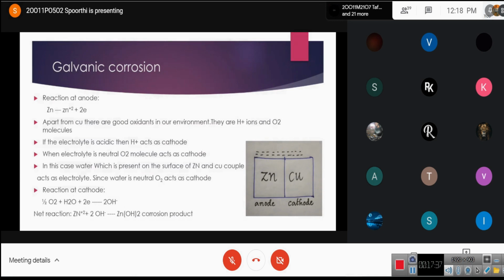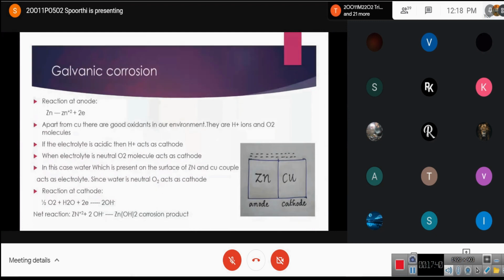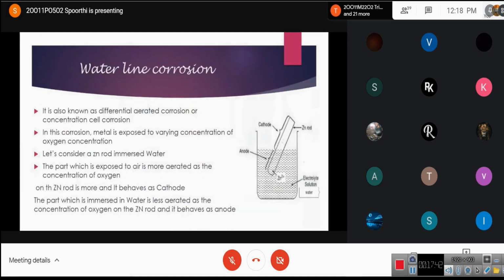And now let's learn about waterline corrosion. Waterline corrosion is also known as differential aerated corrosion or concentration cell corrosion. At the end of this corrosion, we come to know why this has been named as waterline corrosion or differential aerated corrosion or concentration cell corrosion. Now, in this corrosion, metal is exposed to varying concentration of oxygen.